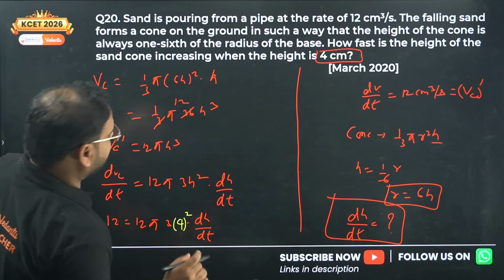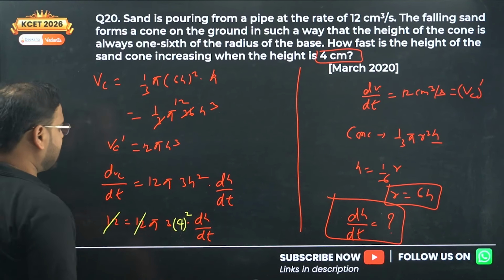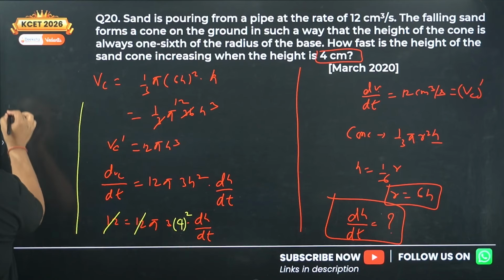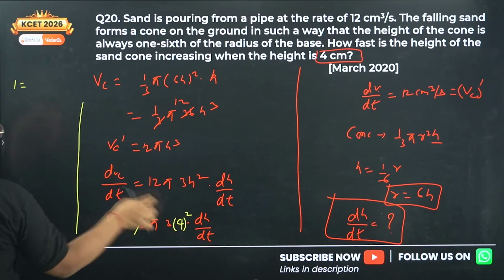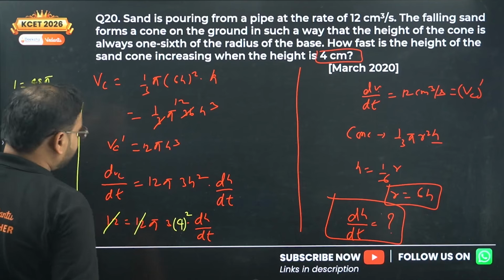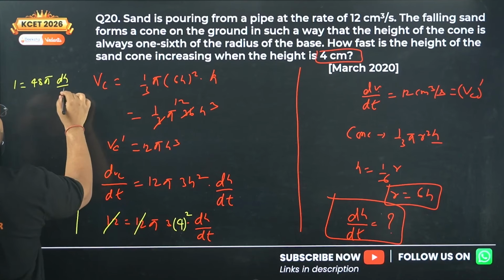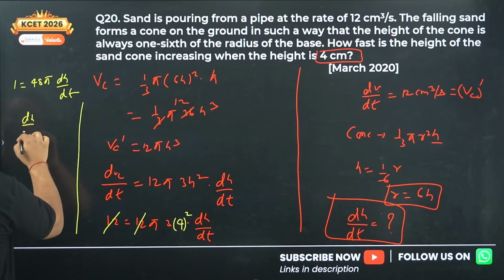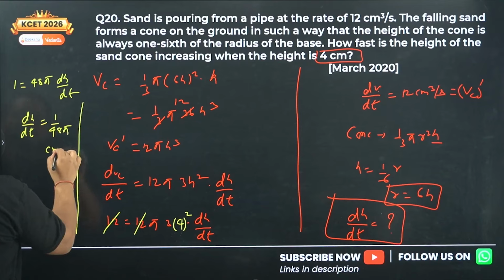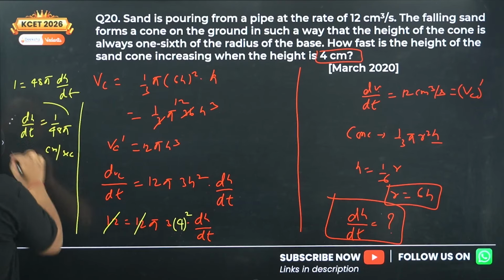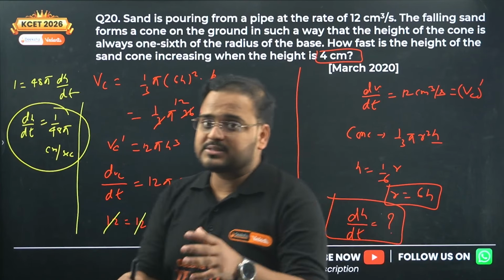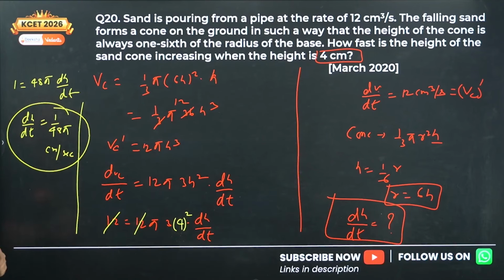Check this out. 12 and 12 pi over here, this is cancelled. I want to find the value of dh by dt, right? So what am I going to get? 1 equals, here I'm getting 4 square is 16, into 3 is 48 pi dh by dt. So the value of dh by dt is how much? 1 by 48 pi centimeter per second. That's your answer for this particular question number 20.